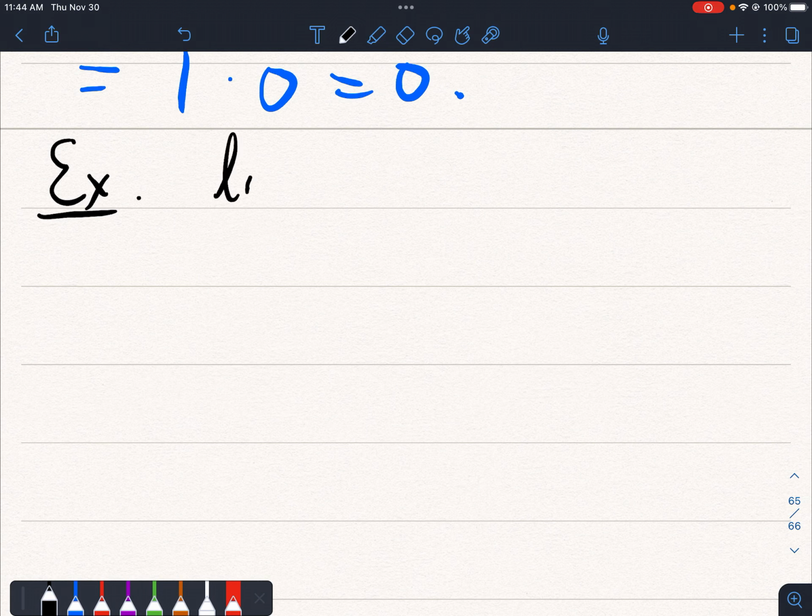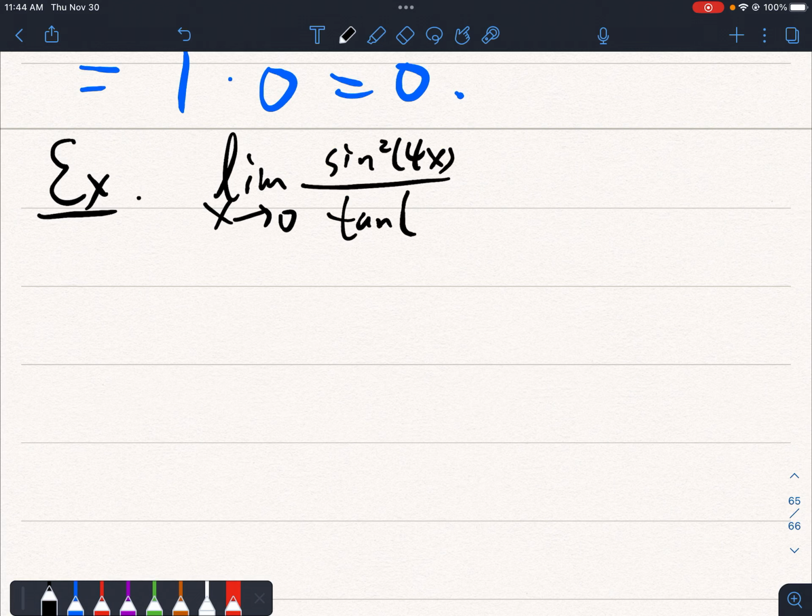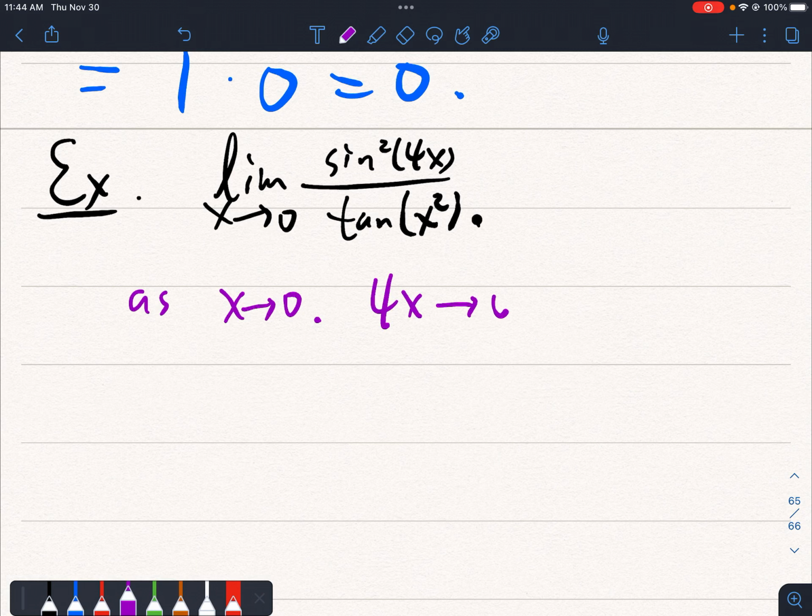And now we can do some exercise using this limit. So now we can find the limit as x approaches 0 of sine squared of 4x divided by tangent of x squared. First the observation is that when x approaches 0, then 4x will approach 0, right?